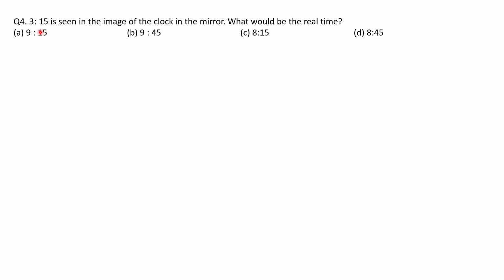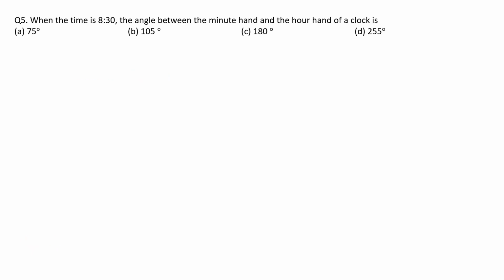Now question number 4. 3:15 is seen in the image of the clock in the mirror. What would be the real time? So to solve these type of questions, just a simple trick is subtract this from 11:60. Okay. So you subtract it, you will get 8:45. So the answer will be D option. So remember this trick.